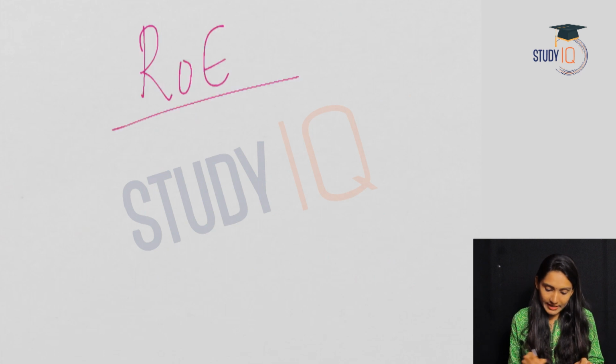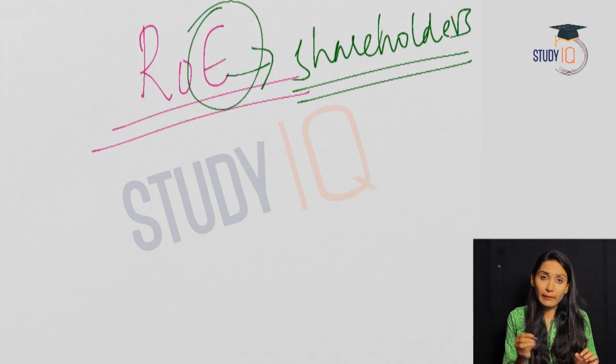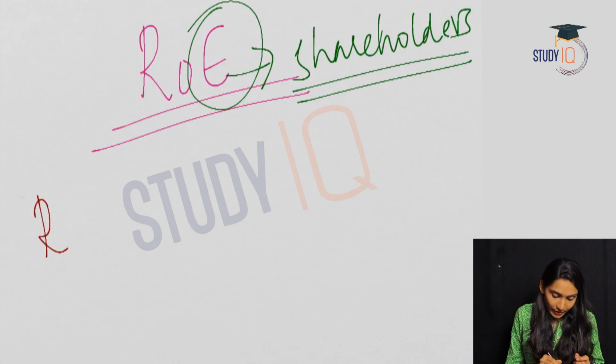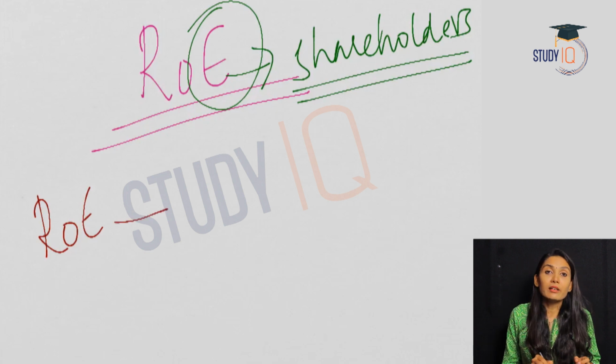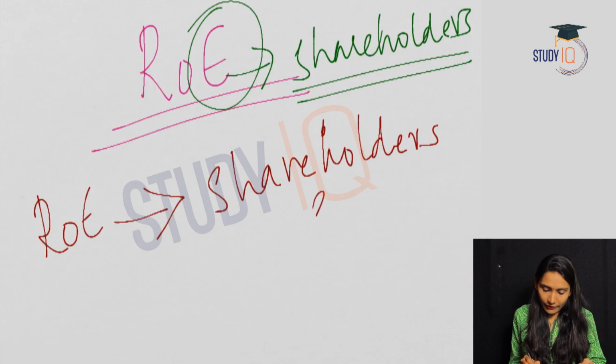Now coming to ROE, that is return on equity. What is equity? Equity is shareholders' fund. So equity means whatever the shareholders have given. So what is return on equity? Return on equity measures the bank's ability to utilize the shareholders' funds. Return on assets is utilization of assets. Here it is shareholders' funds.